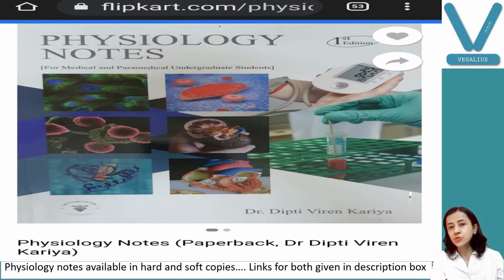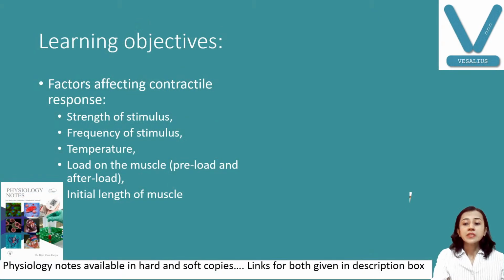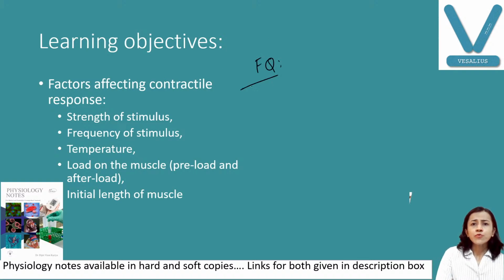Now let us continue today's topic, that is skeletal muscle contraction. Today's topic may be asked as a full question, for example, properties of skeletal muscle.